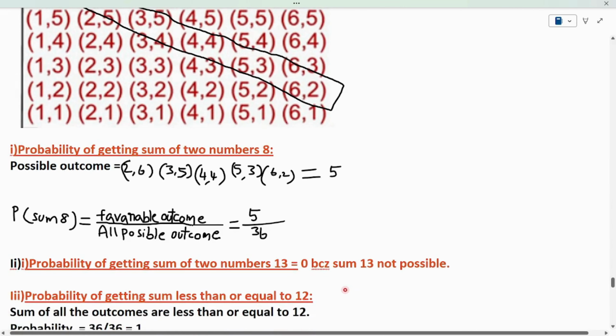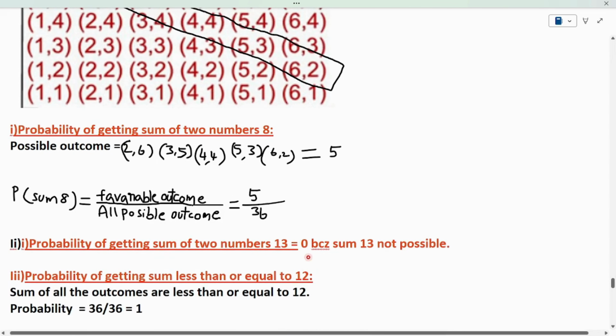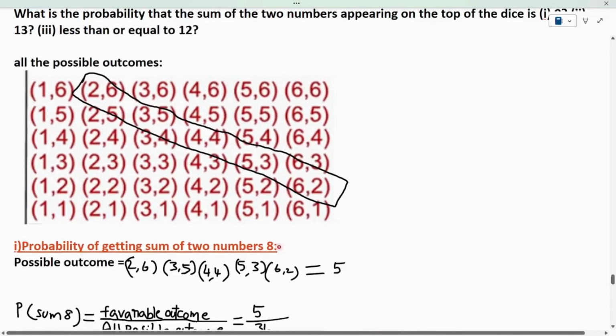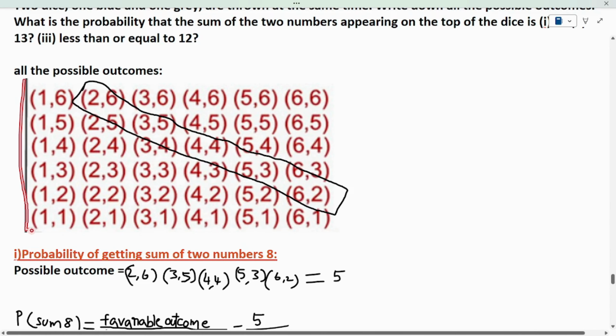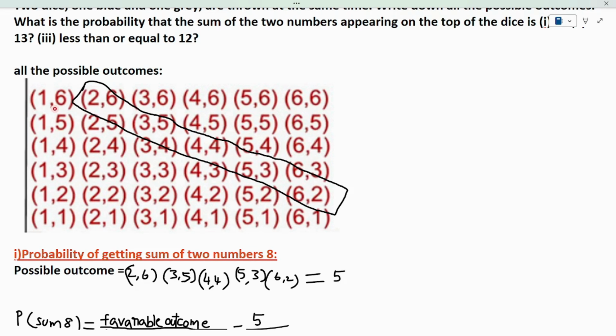Then come to problem 3. The condition to be satisfied is that the sum will be less than or equal to 12. We have to check each possible outcome for a sum less than or equal to 12. Observe, these are all the possible outcomes. In all the possible outcomes, the sum is always less than or equal to 12. See here, 1 plus 6 is less than 12, 1 plus 5 is less than 12.